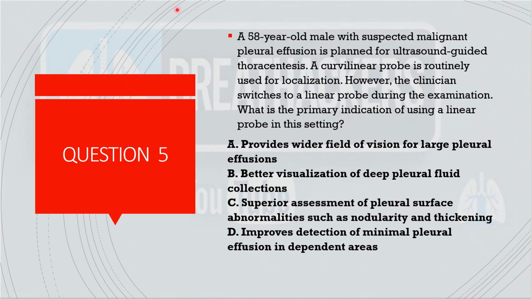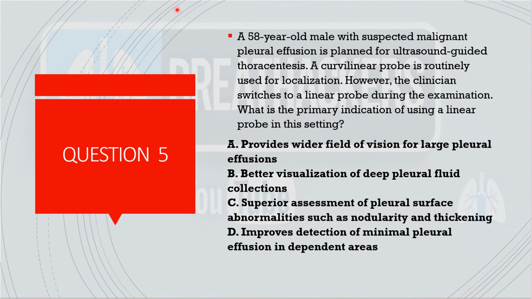Coming to the next question. A 58-year-old male with a suspected malignant pleural effusion, planned for ultrasound guided pleural tap. A curvilinear probe is routinely used for localization. However, the clinician who was doing the tap changed it to a linear probe during the examination. So what is the primary indication of using a linear probe?